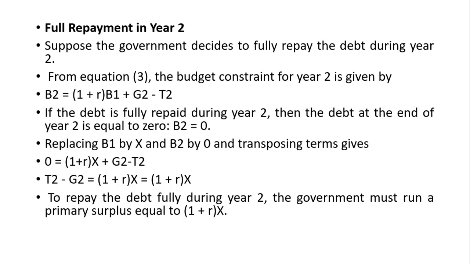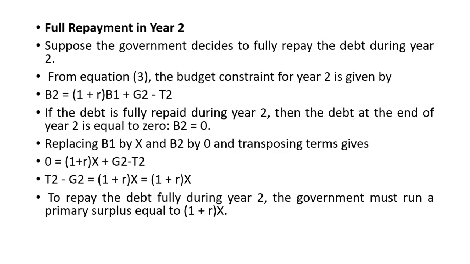B1 is what? The debt on the previous year, plus R into B1, the interest that has to be paid for the accumulated debt, plus what? If in the current year there is some deficit, that also adds to B2. Now, we assume that the debt is going to be fully repaid during year 2. Then the debt at the end of year 2 is equal to 0. So, if it is going to be completely repaid, B2 is equal to 0.